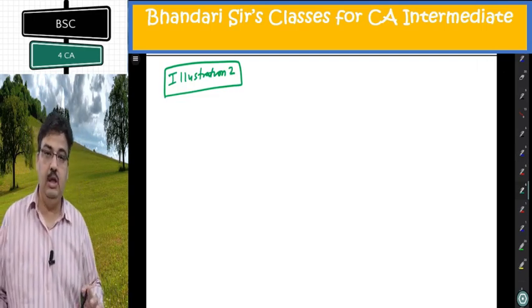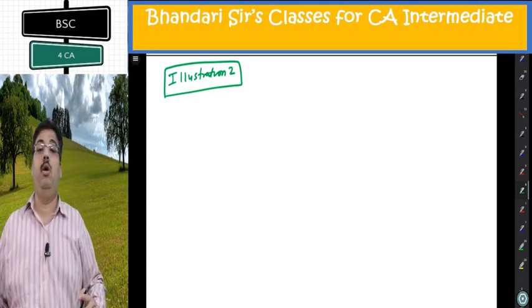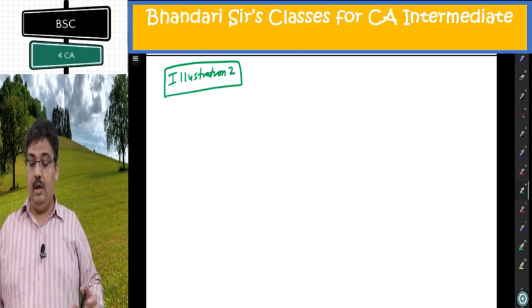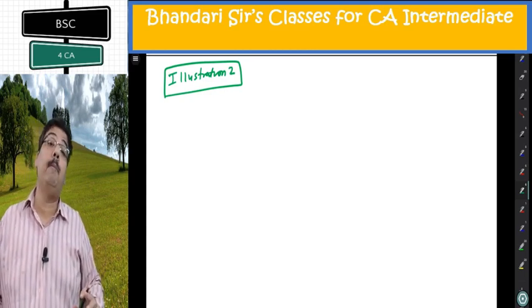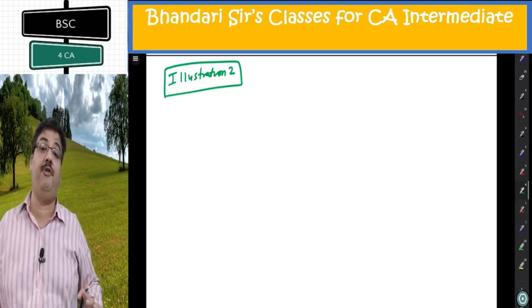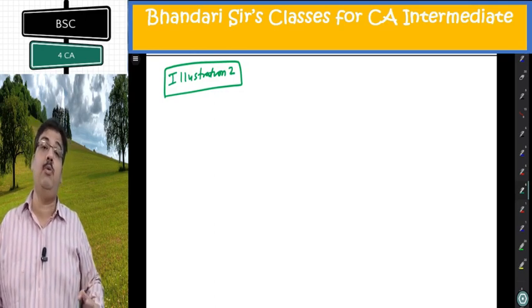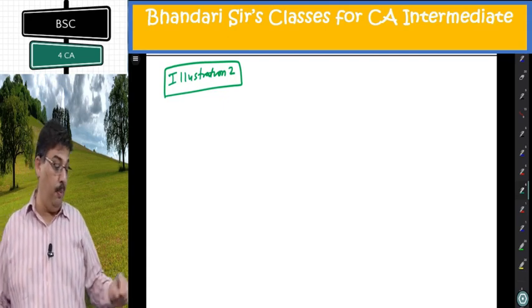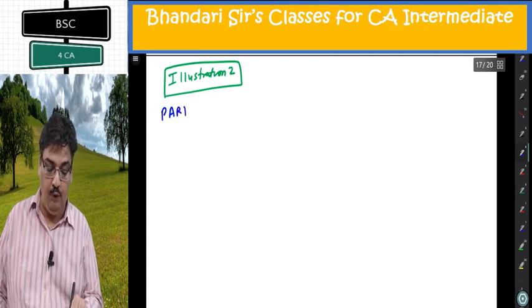Next we reach illustration number 2, which is a typical question on job costing concepts. You are given a job and a company's P&L statement. Now from the company's P&L statement, you need to find absorption rates for different types of overheads. That is the only thing you have to observe from the annual P&L statement given. I'll first do part 2, which says make a revised statement in your own format.